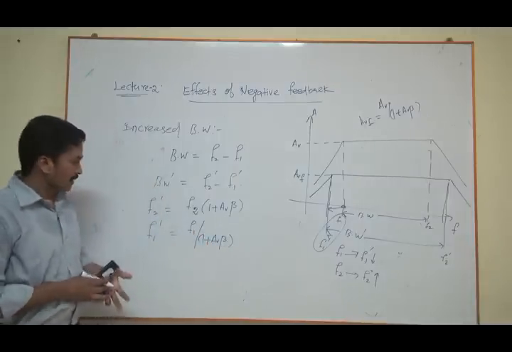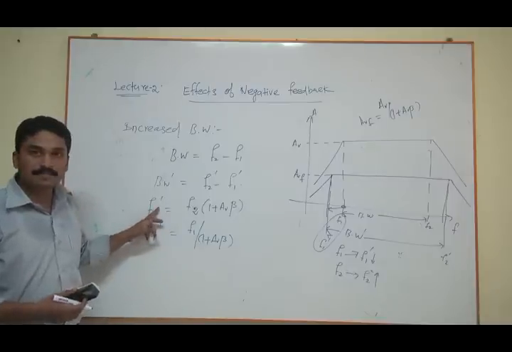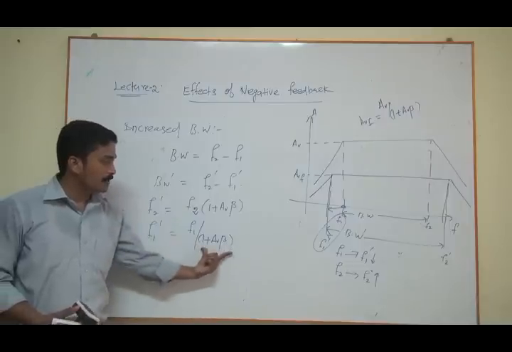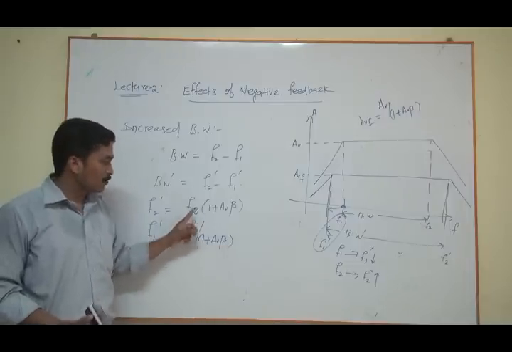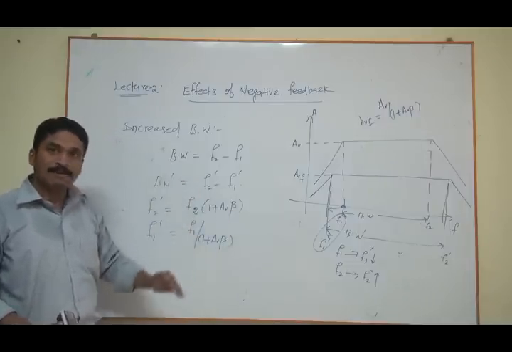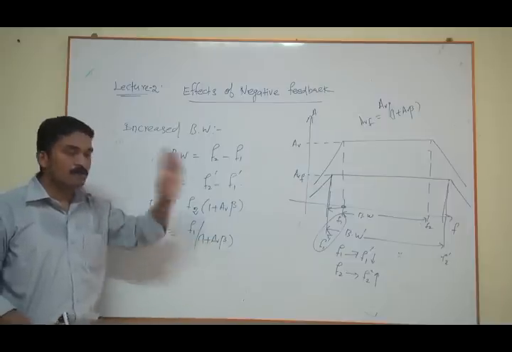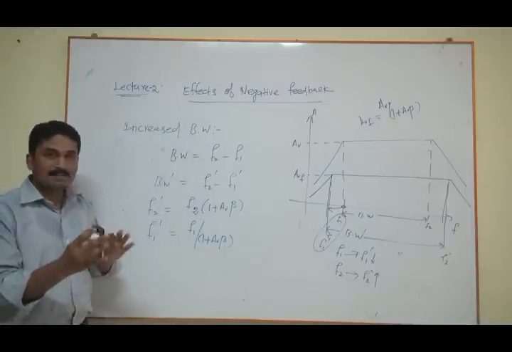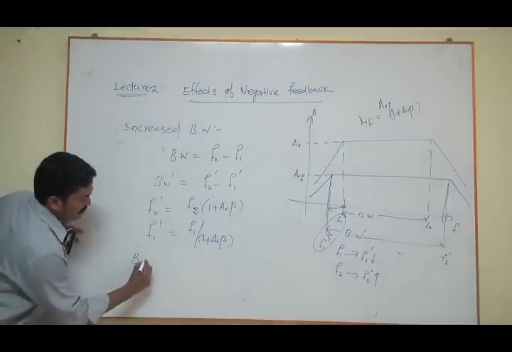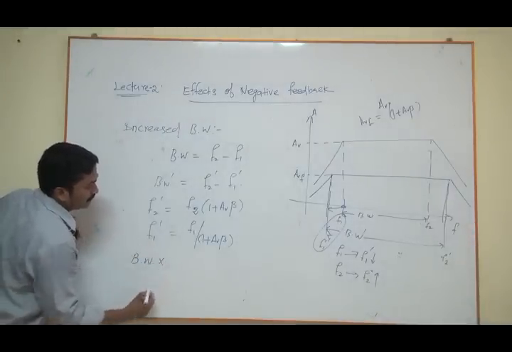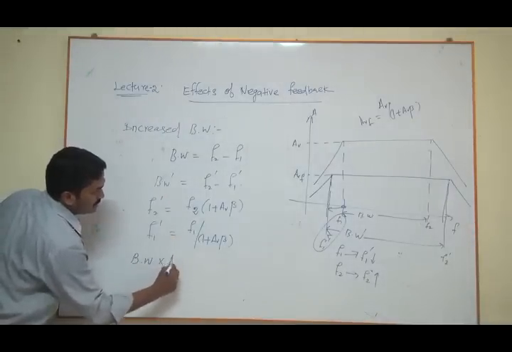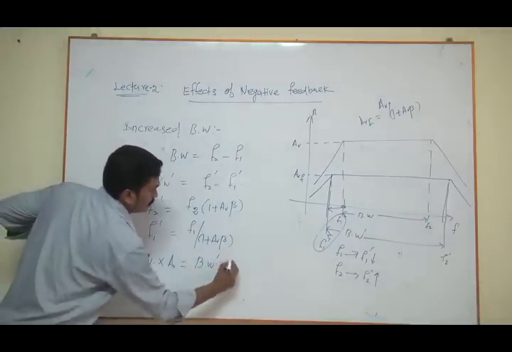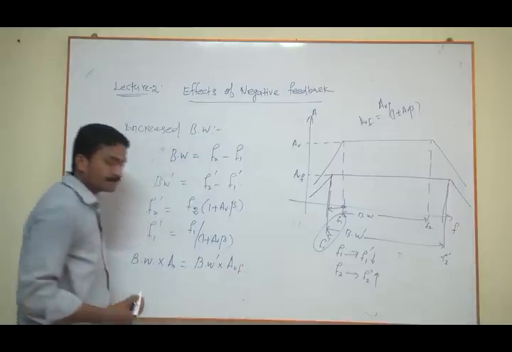Clear? Your upper cutoff frequency is increased because of this factor, and lower cutoff frequency is reduced because of the same factor. f2 into 1 plus AV beta, and if it is reduced, it means f1 divided by 1 plus AV beta. But one thing is clear, the multiplication of your bandwidth into your gain AV is equal to bandwidth dash into AVF. This is how.